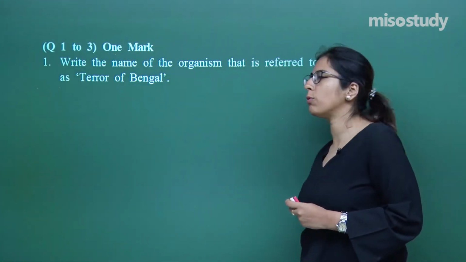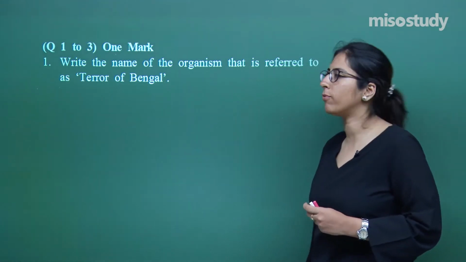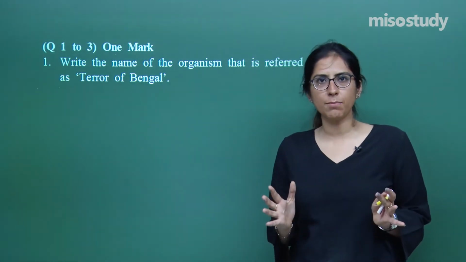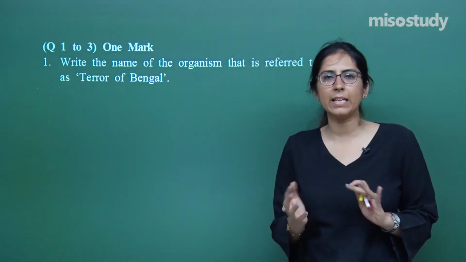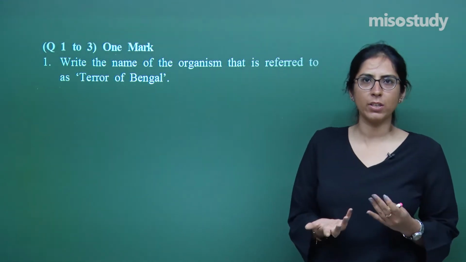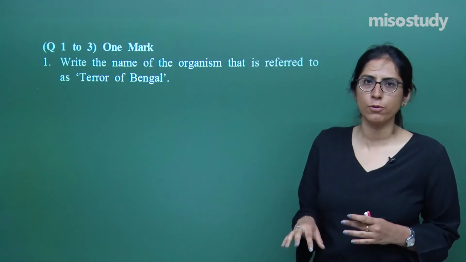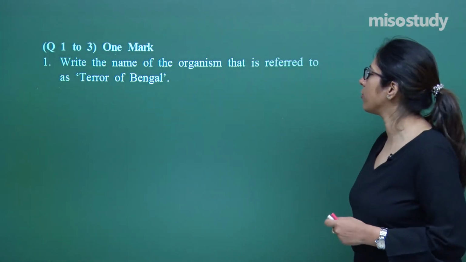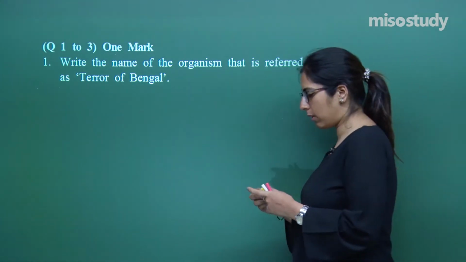Now the first 3 questions, question number 1, 2, 3, will be of 1 mark. This type of question is a very short answer type question. You have to explain in a single line. Either they will ask for some definition, and for that you have to give examples also. Now question number 1: write the name of the organism that is referred to as the terror of Bengal.